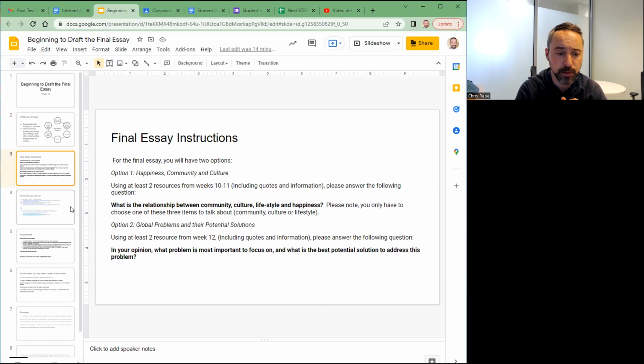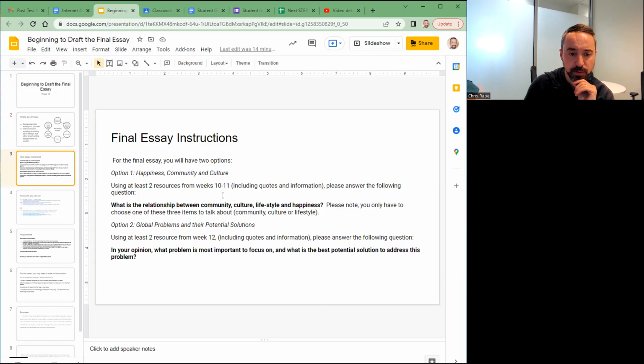In this question, you should be writing about what problem is the most important to focus on, and what is the best potential solution to address this problem. That one might be a little bit more straightforward; there aren't as many options there to choose from. So you might be wondering, what resources?